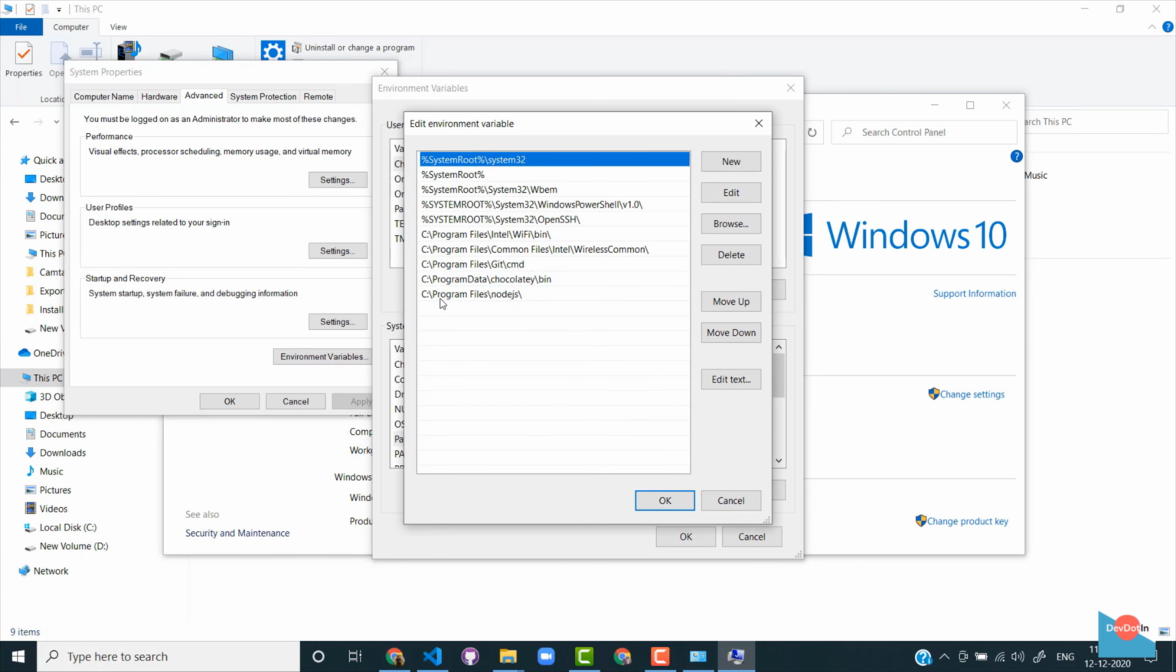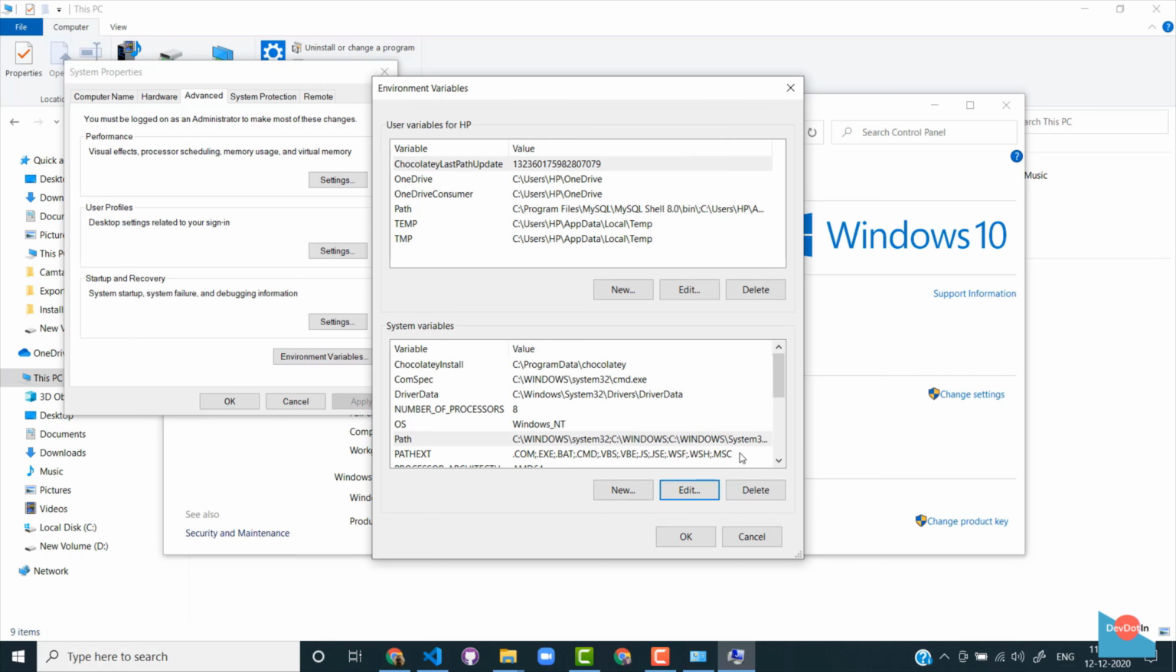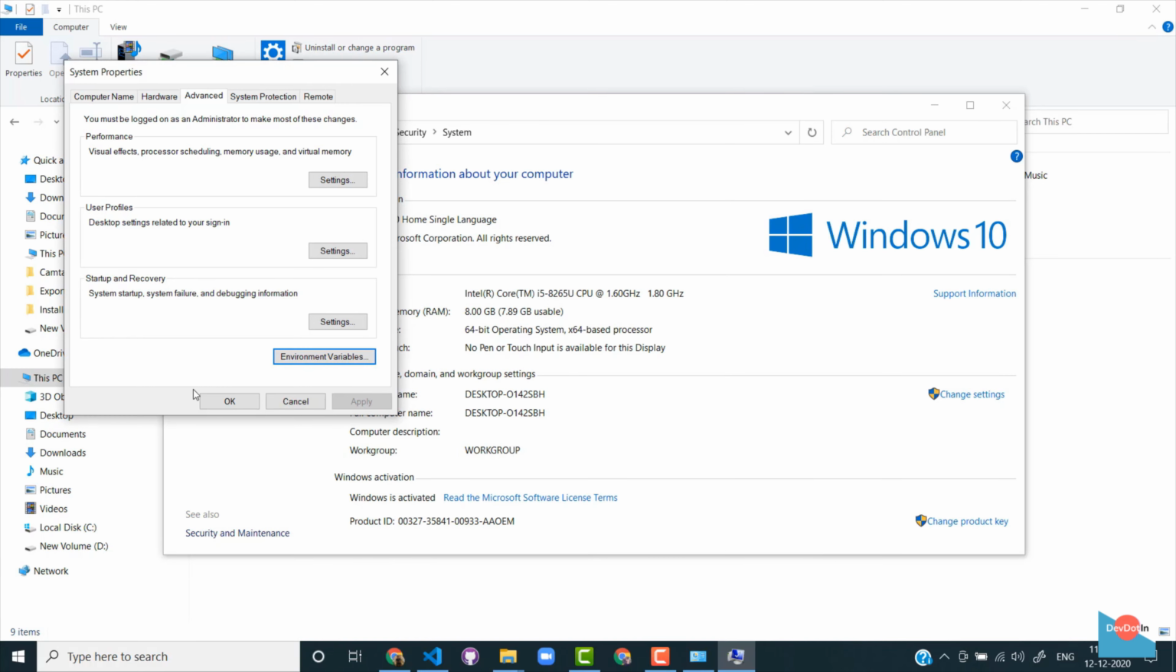If you see Program Files/nodejs, you can confirm that the path variable is added. Else you have to add it manually by clicking new and entering the path. After that, save it and exit from all of the tabs. After this, you might want to restart your system.